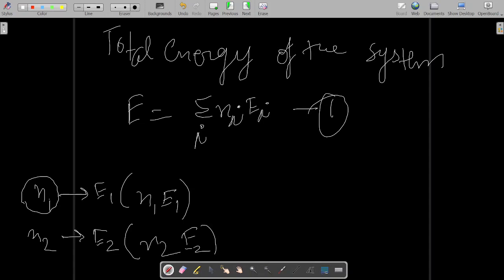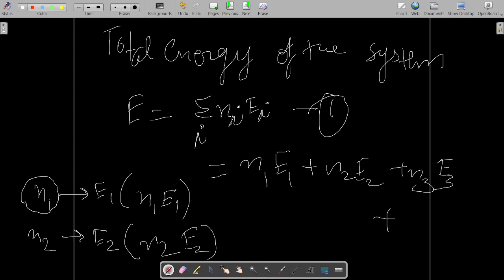So similarly, if you keep on adding, it is equal to n1 E1 plus n2 E2 plus n3 E3, and so on and so forth, up to whatever may be the number at the end.